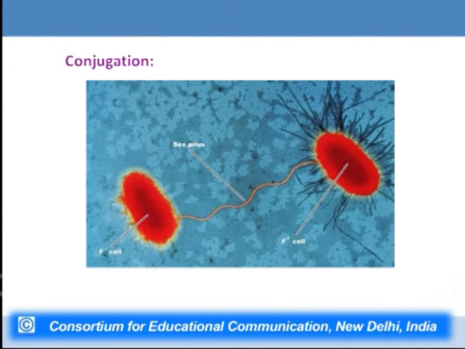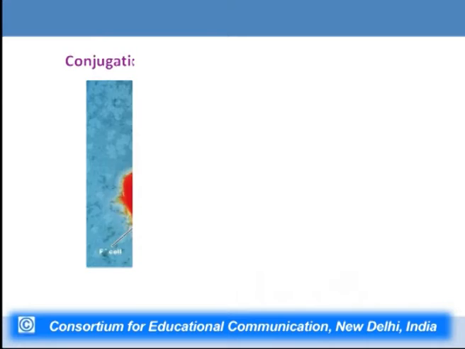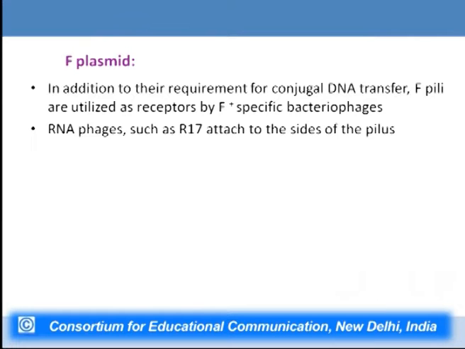Now this particular figure shows the formation of a pilus between a donor cell and a recipient cell. The F plus cell is a donor cell, and it forms a pilus which goes and binds to the F minus cell, and this tube is required for transfer of genetic information. F pili are also required by bacteriophages for attaching to the bacteria.